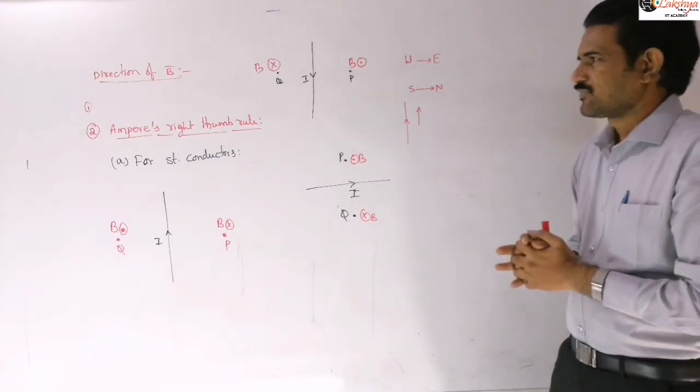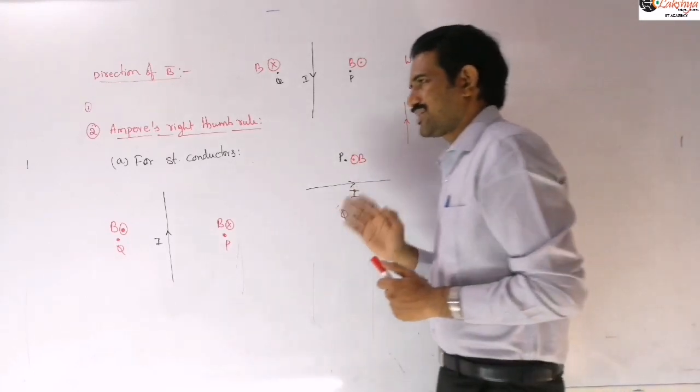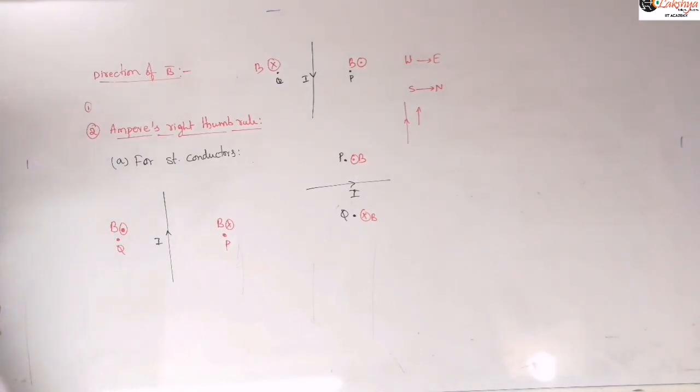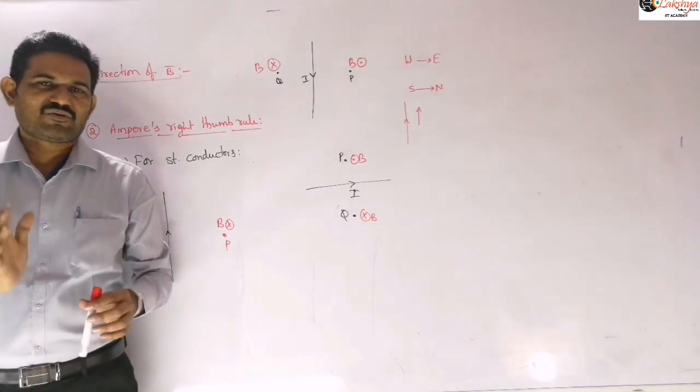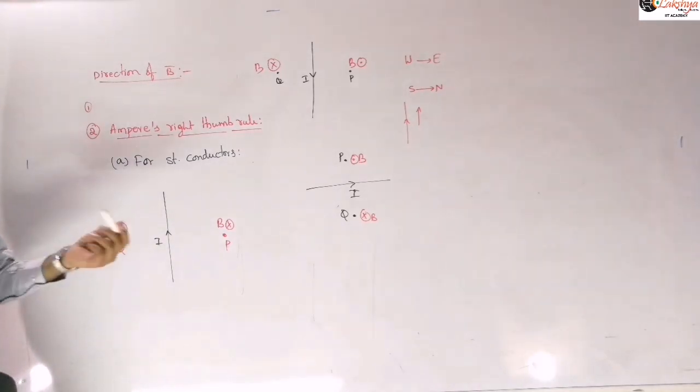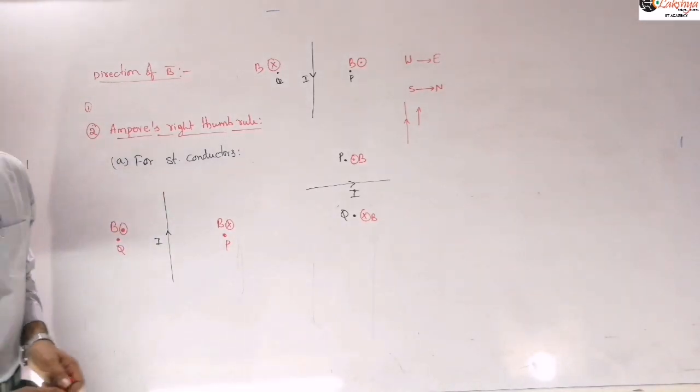Is it clear? So next. That is for the straight conductors. For a straight conductor, the direction of magnetic field produced can be found easily by using this right hand thumb rule. Whereas sometimes you will get a situation like circular conductors.